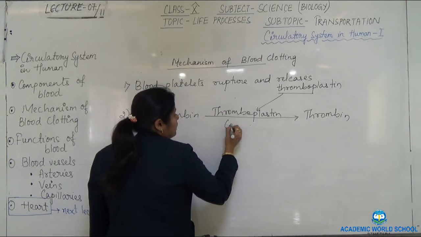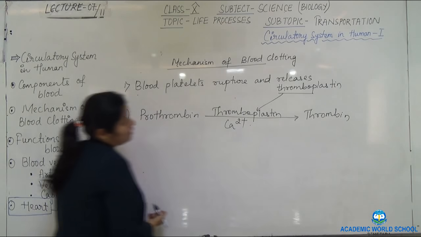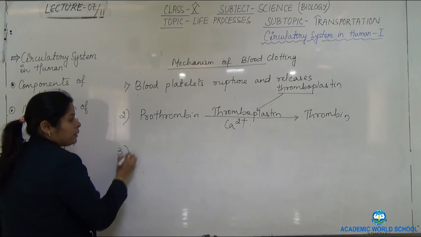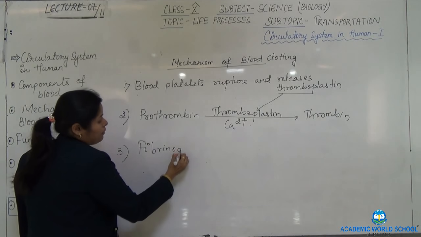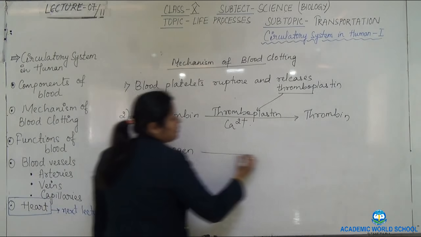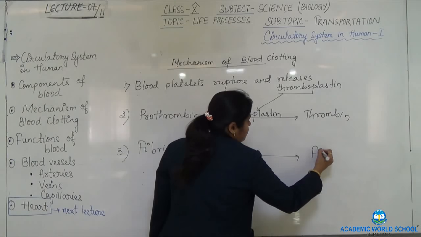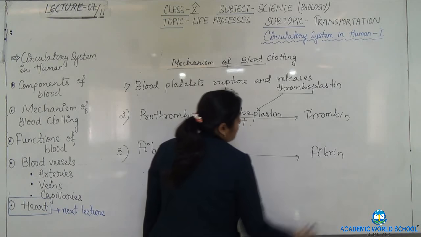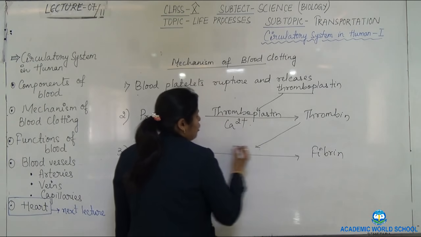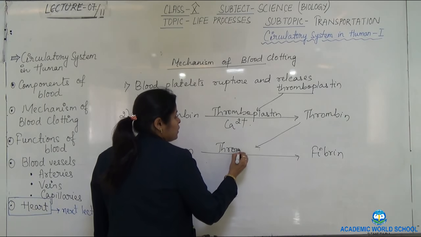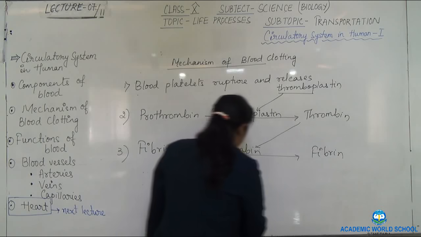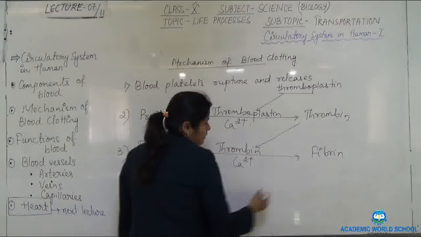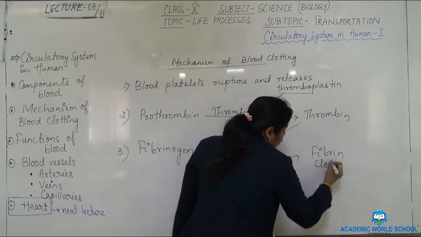and calcium ions. Now the third step is fibrinogen. It's a protein. Fibrinogen gets converted into fibrin only in the presence of thrombin. So it's a kind of chain reaction. You can see this fibrin, and here you will get calcium ions. Fibrin is the clot.